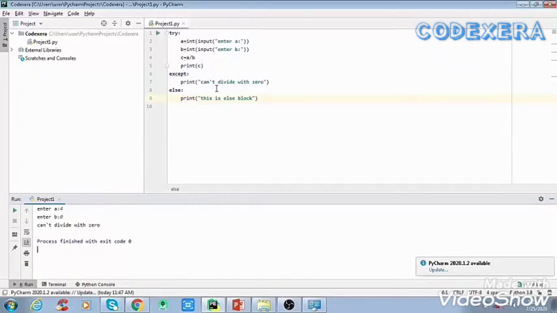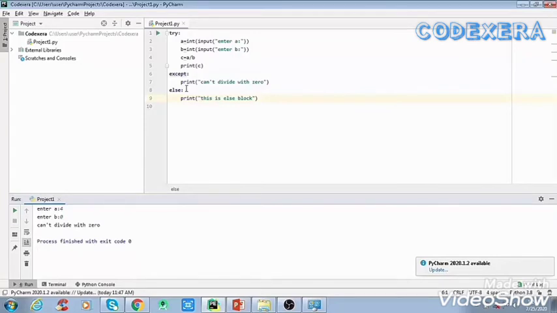So this was up to the else statement. Now one more block we can write with our try except block, that is finally. Python provides the optional finally statement which is used with the try statement. It is executed no matter what exception occurs and is used to release external resources. The finally block provides a guarantee of execution. It means that whether there is any error or not, the finally block will execute under any condition.